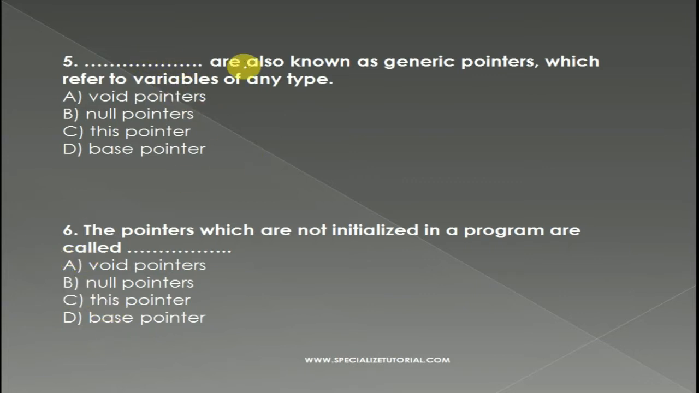Now next question, question number 5. Dash pointers are also known as generic pointers, which refer to a variable of any type. The options are void pointer, null pointer, this pointer, base pointer. So void pointers are also known as generic pointers, which refer to a variable of any type.